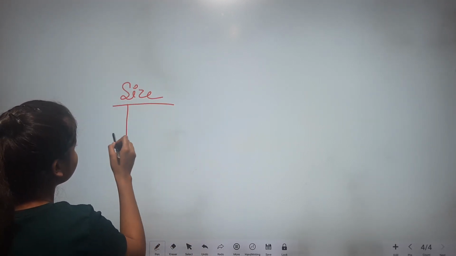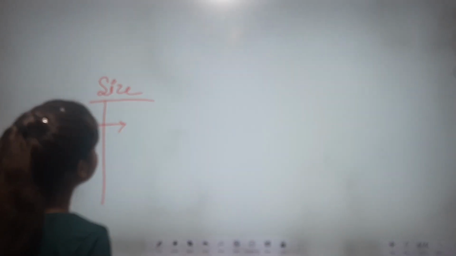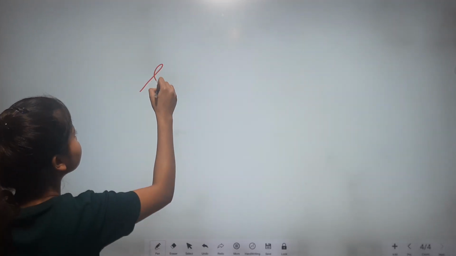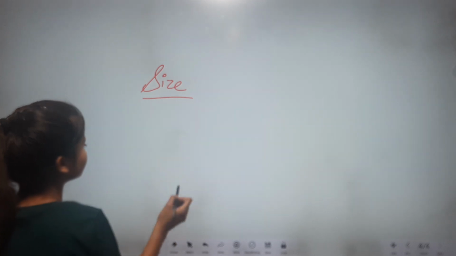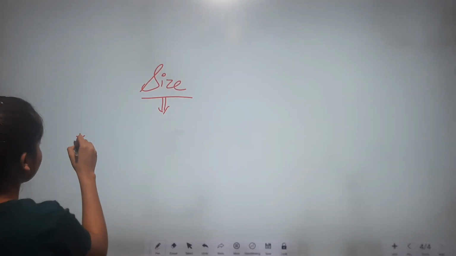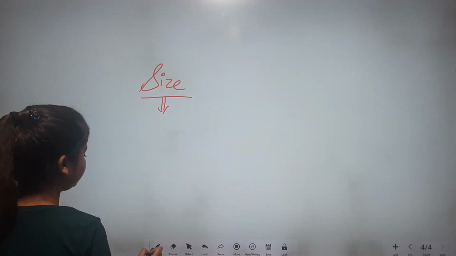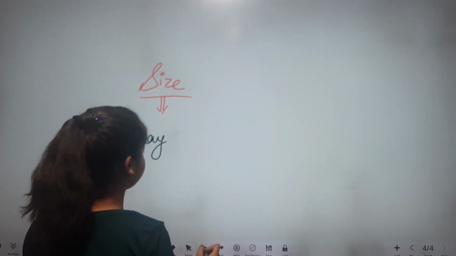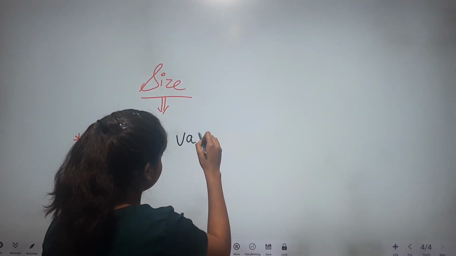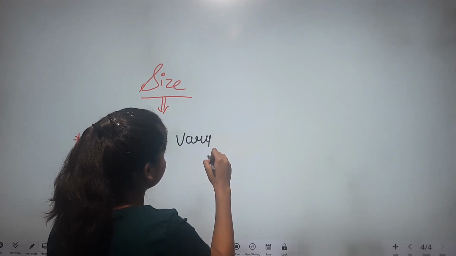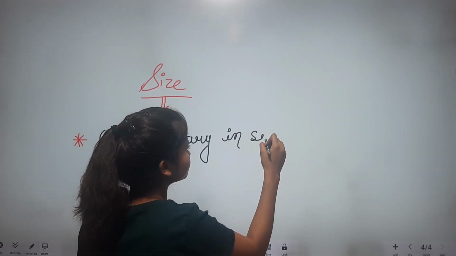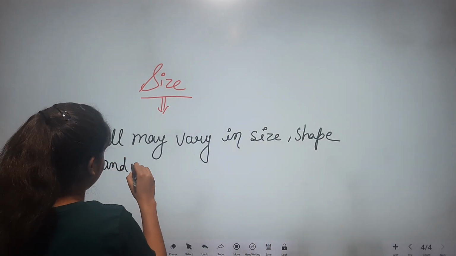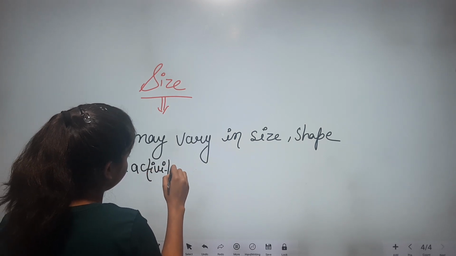So its first point is that cell may vary in size, shape, and activities.